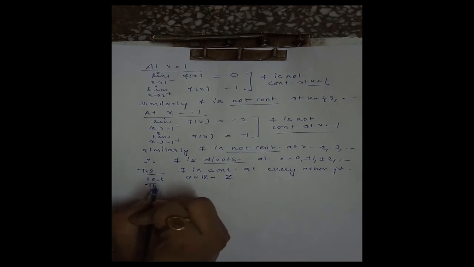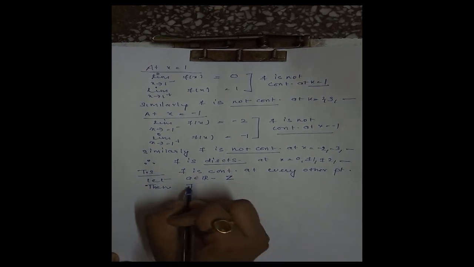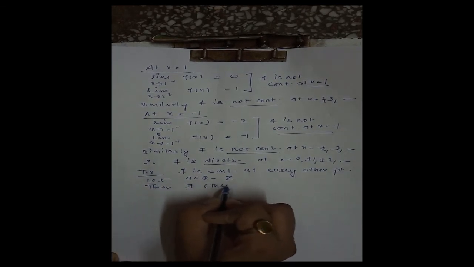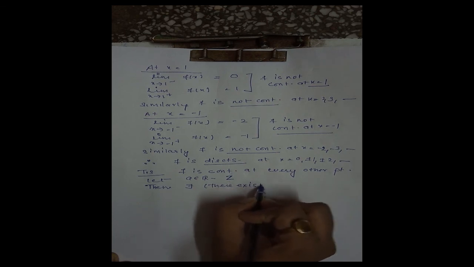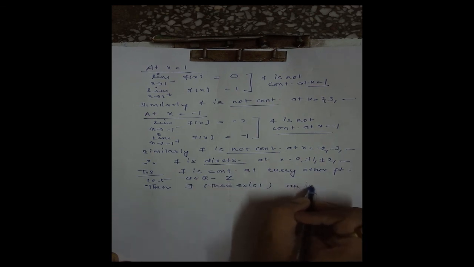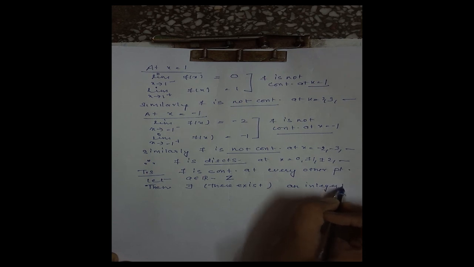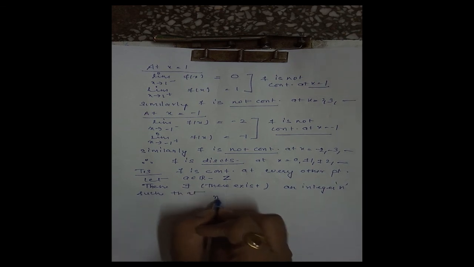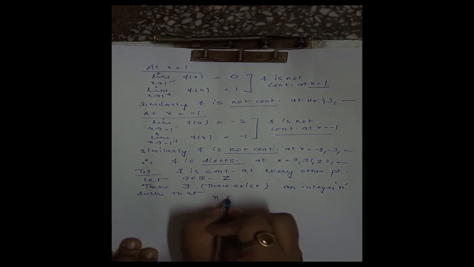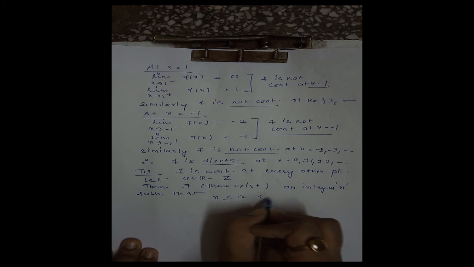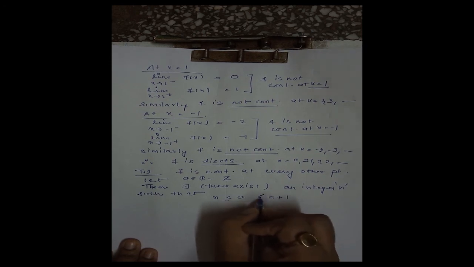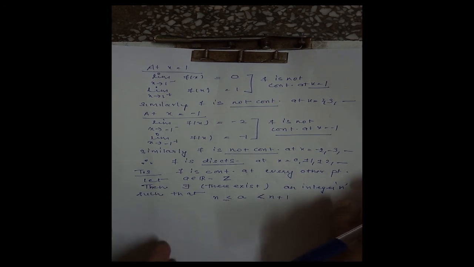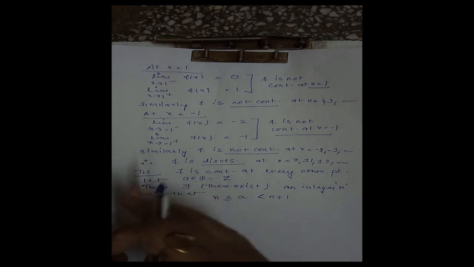Then there exists an integer n such that this real number other than an integer lies between n and n plus 1. See, if I take a to be 0.1, then 0.1 lies between 0 and 1.